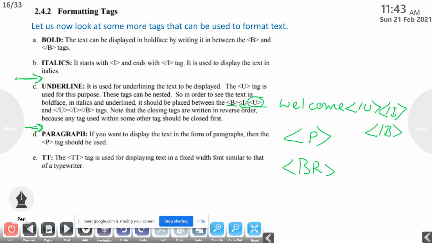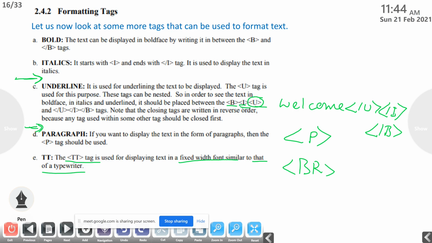Okay. Then TT. What is the meaning of TT? I will show you the output in a web browser. All the things that we are discussing will be displayed in a web browser. Okay, that is already prepared. Then what is this TT? The TT tag is used for displaying text in a fixed width font similar to that of a typewriter.